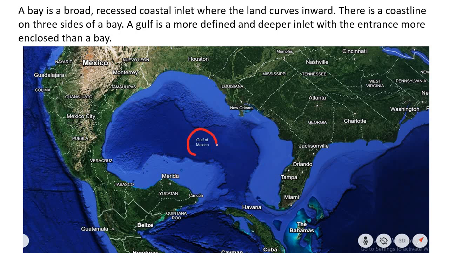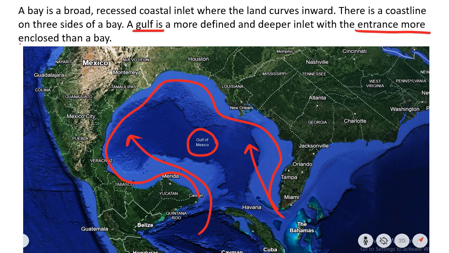Here the sea has entered so much, and see how much land there is. It's a very much deeper inlet of the sea, with the entrance more enclosed than a bay. This is important. So in the case of Gulf, the entrance is much more enclosed than a bay. So students, here you have learned the difference between bay and Gulf.